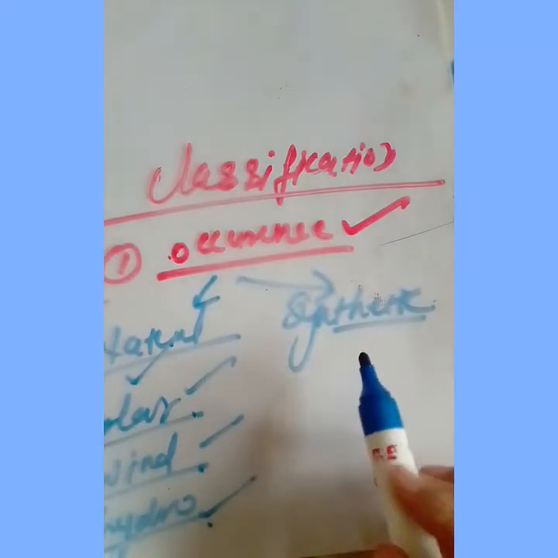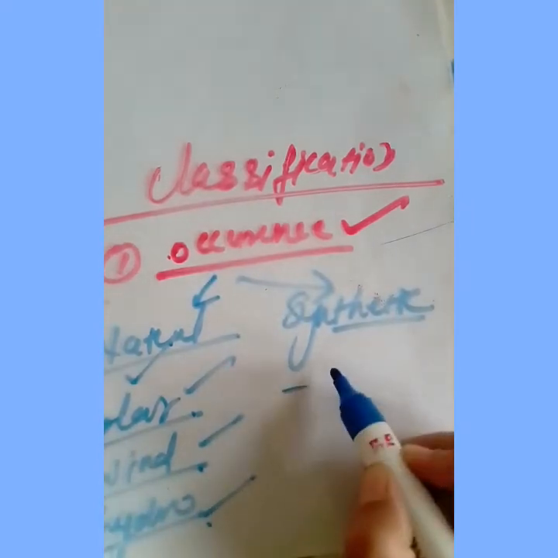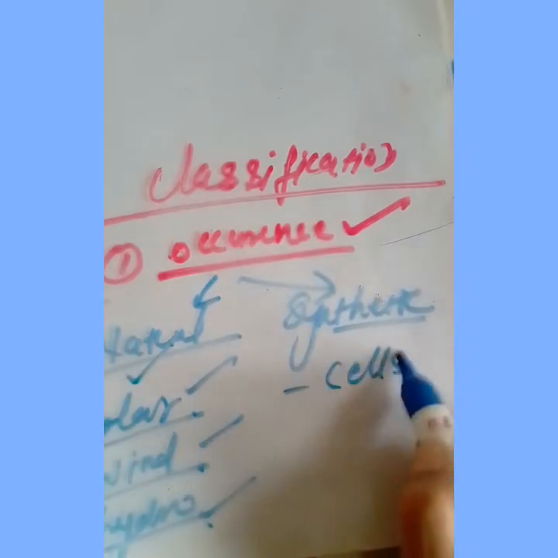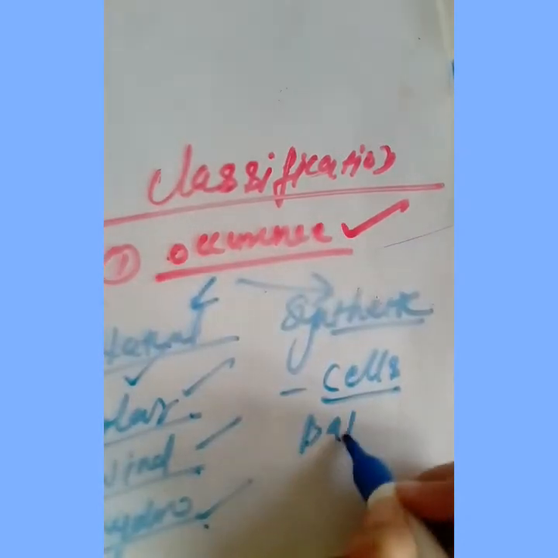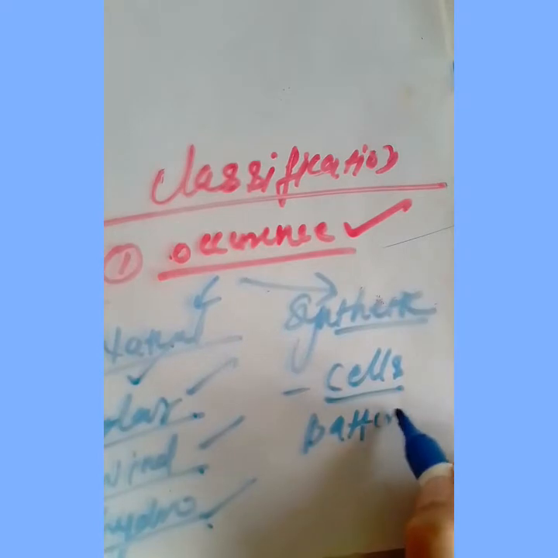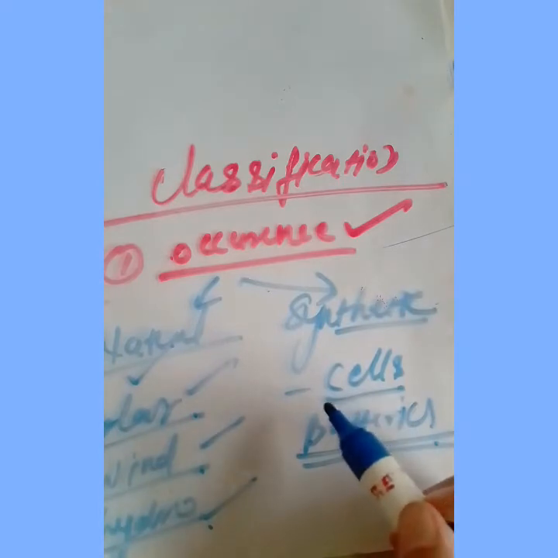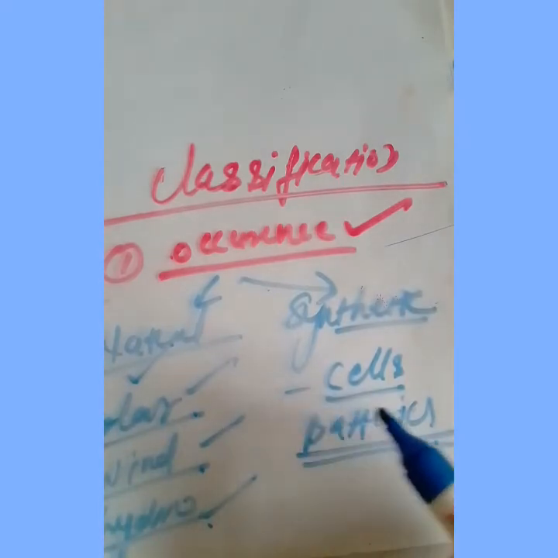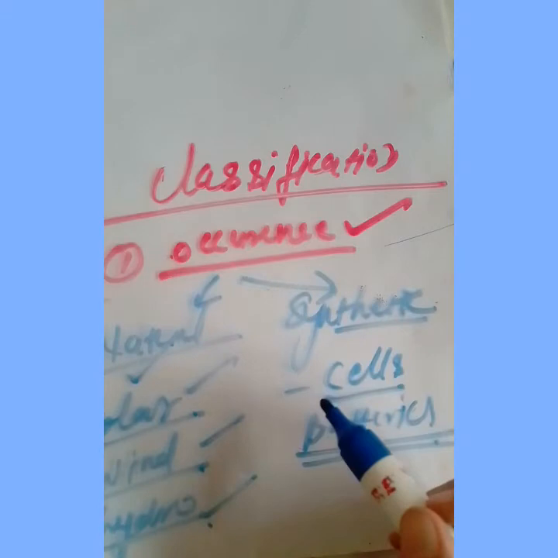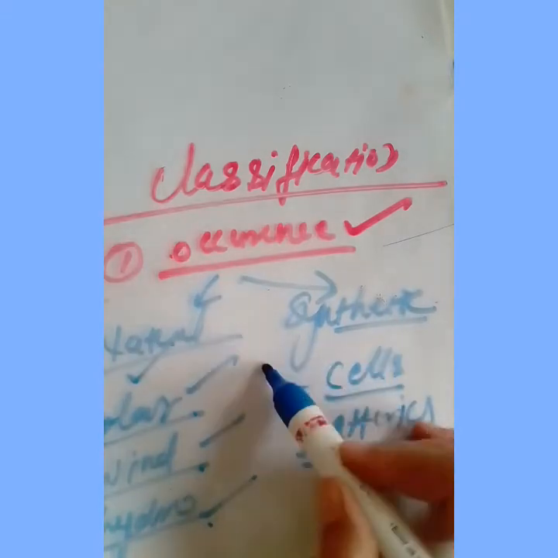Synthetic means man-made. So man-made materials are also used as sources of energy. For example, you have seen cells and batteries. Which type of energy are they storing? Chemical energy. And that chemical is synthetically prepared by man. So this will come under the synthetic source of energy.